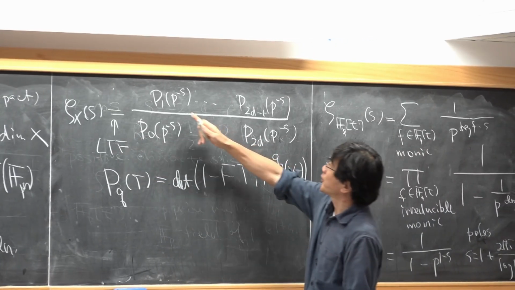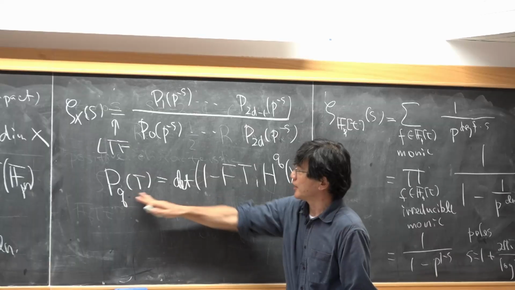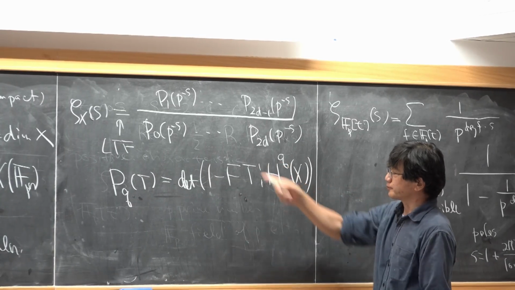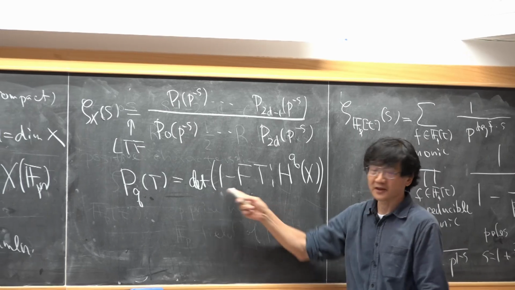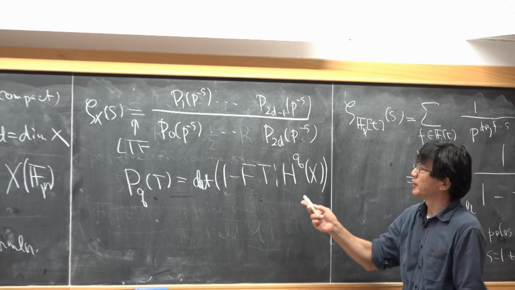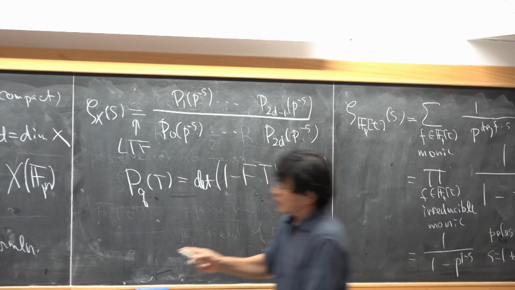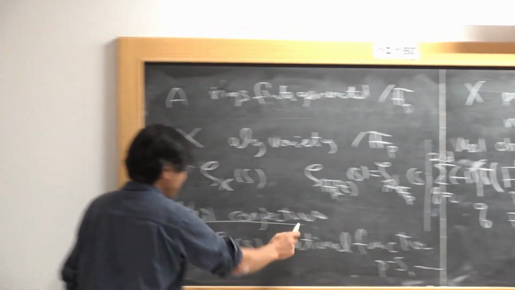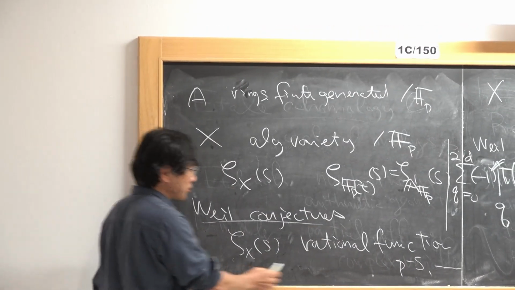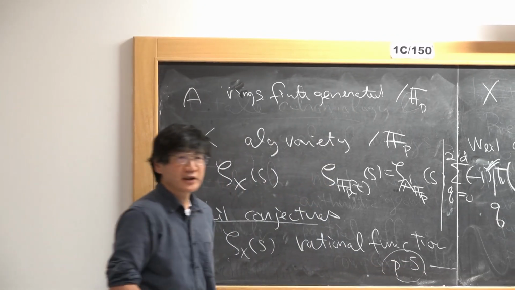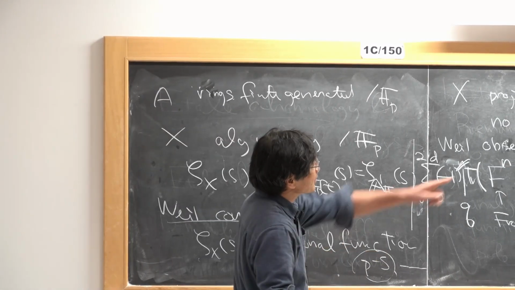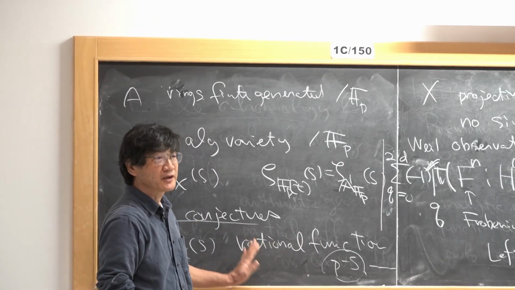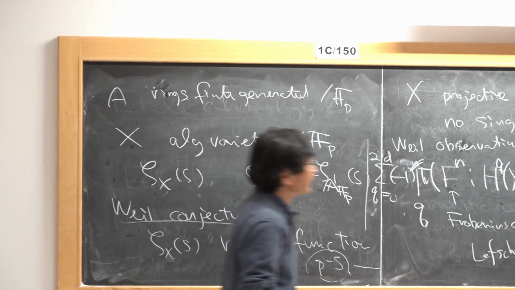And here these Pi, Pq are the polynomials defined as the characteristic polynomial. As I told you, one of his conjectures says that this should be a rational function, and that formula immediately proves this part of the conjecture.